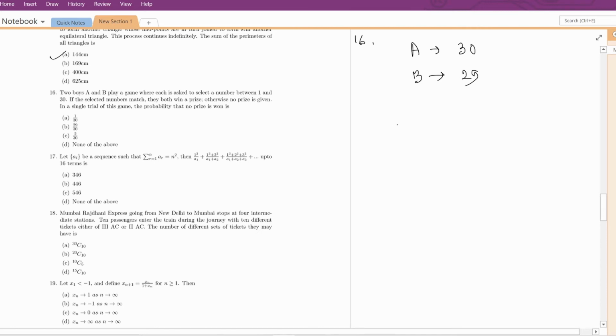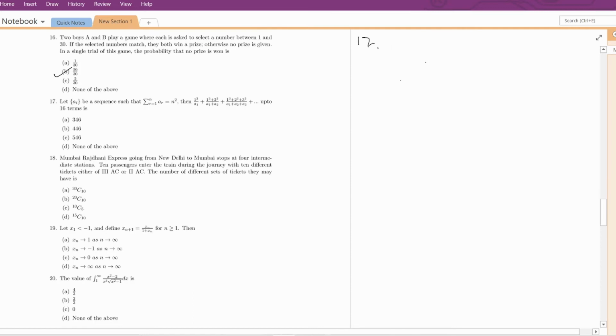So the probability that no prize is won is 30 into 29 over the total number of cases. The total number of cases is: the first number can be chosen in 30 ways, the second number can be chosen in 30 ways. So this is 29 by 30. So the probability that no prize is won is 29 by 30, which is option B.